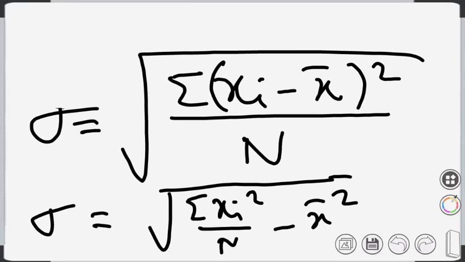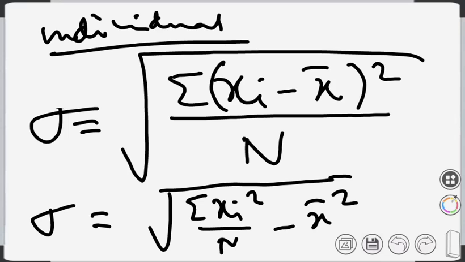First you square, then you take the sum, and then you take the division. X bar means mean. We will be doing the same calculation with the same data set, and this is for individual data, not for group data. Now for group data, the same formula changes a little bit.